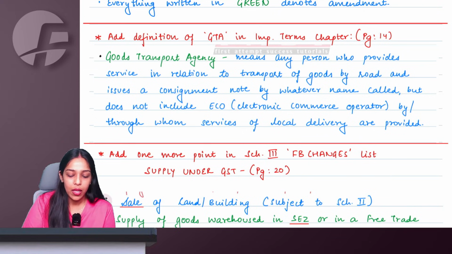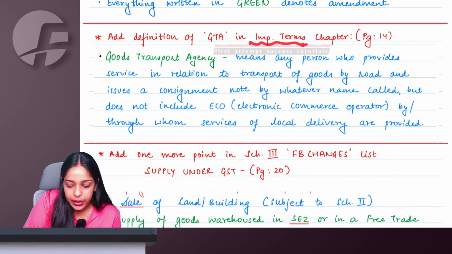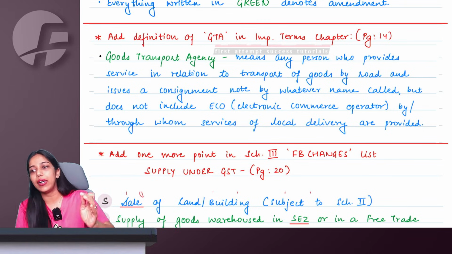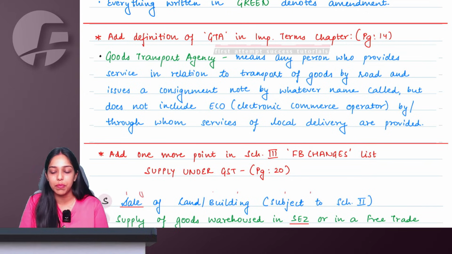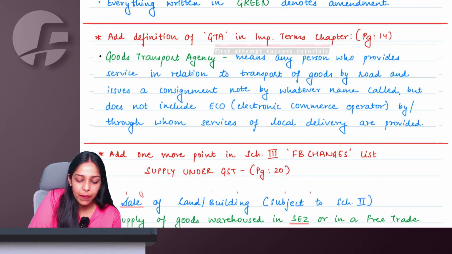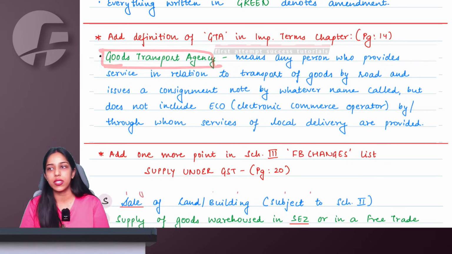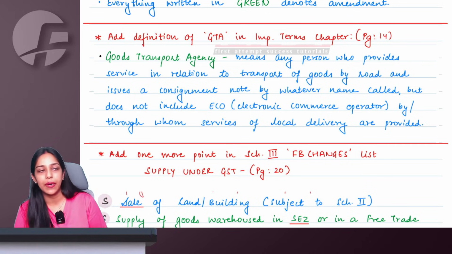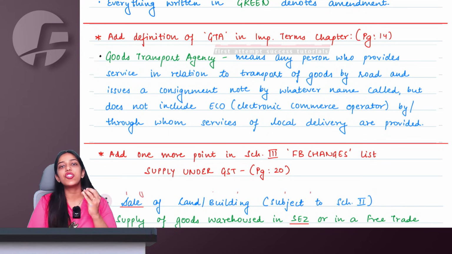Right, ma'am. We start with important terms. So there is no amendment or no change as such. One new definition you have to add in your book in important terms part, page number 14. Right, ma'am? And it is about goods transport agency. See, the definition of GTA in law was already there. But there is a small change in it.